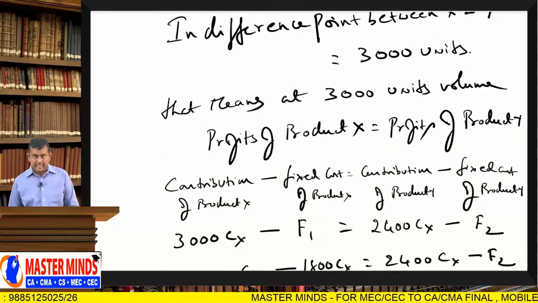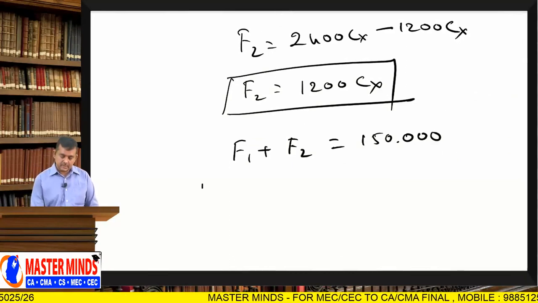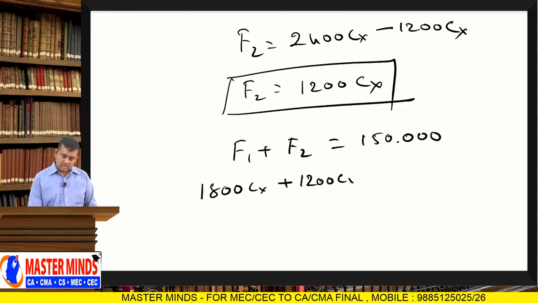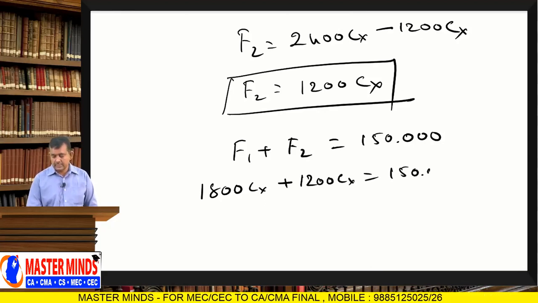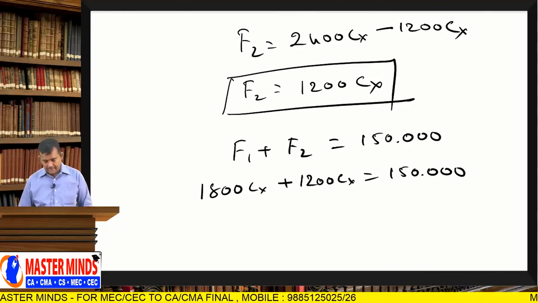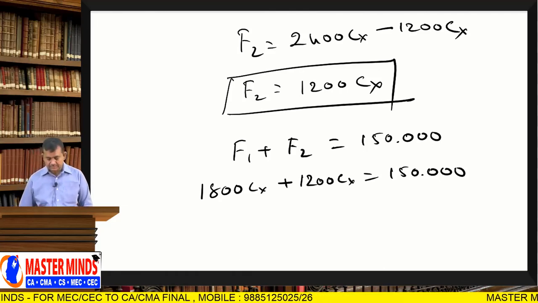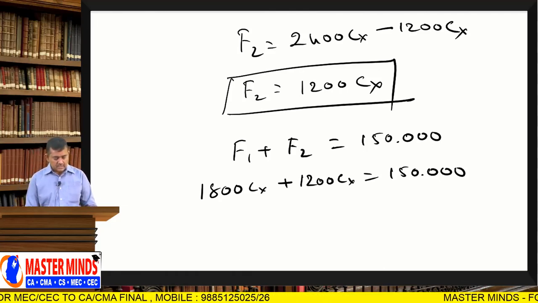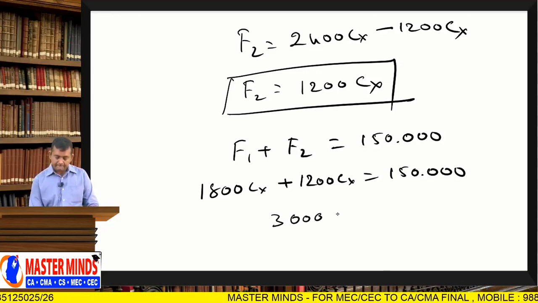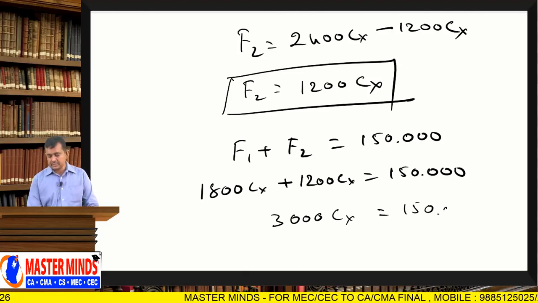F1 equal to 1800 Cx, plus F2 equal to 1200 Cx, is equal to 1,50,000. Sir, 1800 plus 1200 is equal to 3000 Cx is equal to 1,50,000.